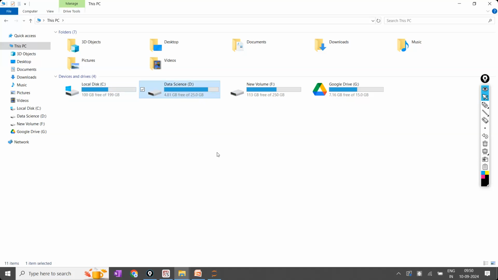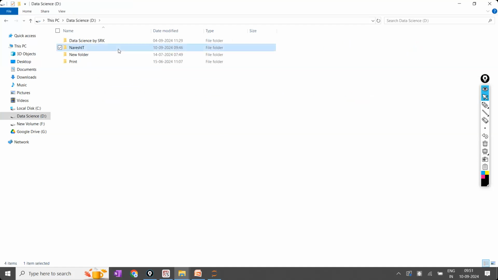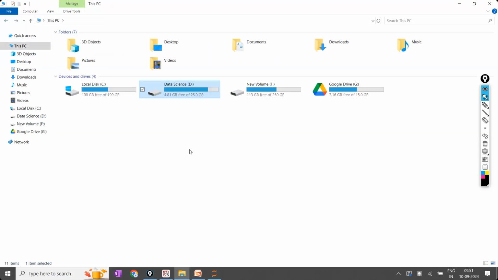And due to the worst, if my hard disk completely collapsed, completely damaged also, I'm going to do the data recovery of these 25 GB only. And I have to pay the money only for 25 GB. Only for this drive or for this particular folder. Within the D drive, that too the Naresh IT folder only I will recover. Remaining things I will not recover, right?